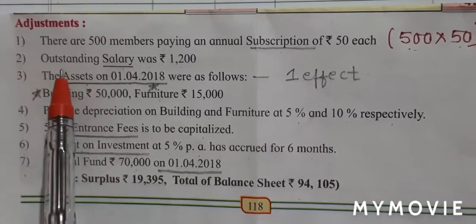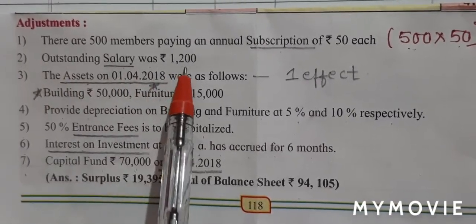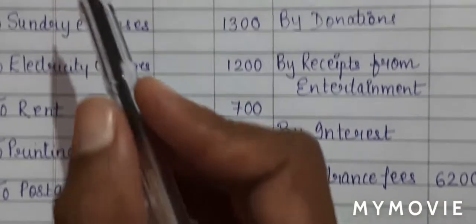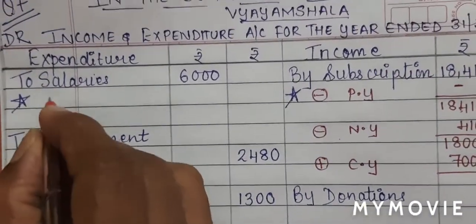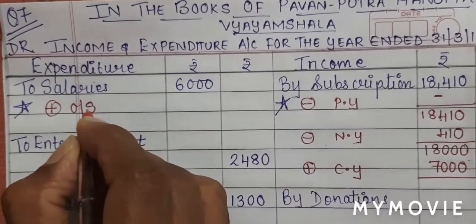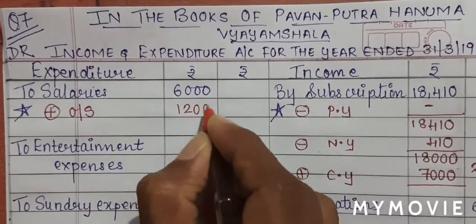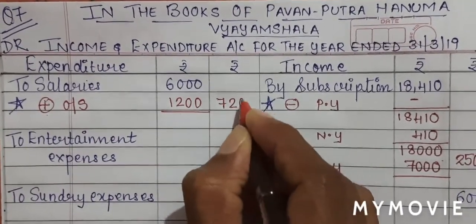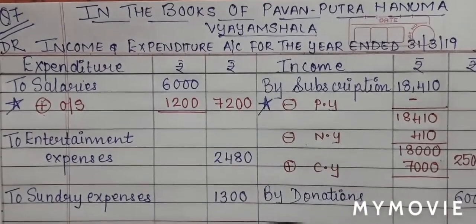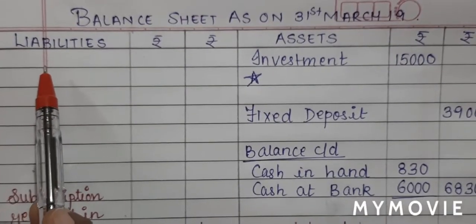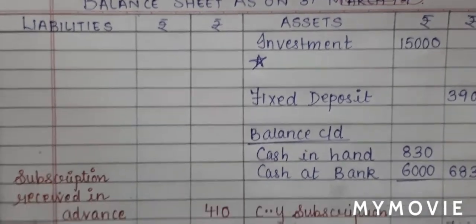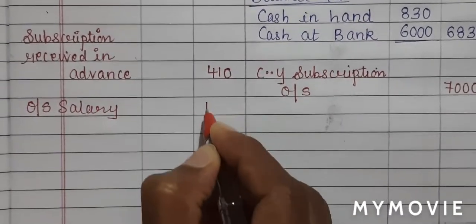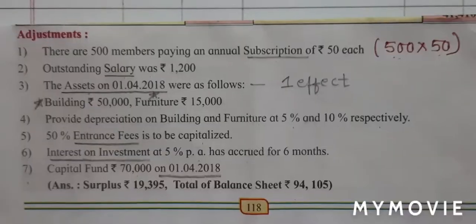Adjustment number 2, outstanding salary was rupees 1,200. Outstanding salary, we will have a first effect on the expenditure side. So on the expenditure, I will write add outstanding. Amount is 1,200. So 6,000 plus 1,200 will give me 7,200. This is my first effect for outstanding salary. My second effect will be on the liability side. I will write down outstanding salary. Amount in the outer column 1,200.